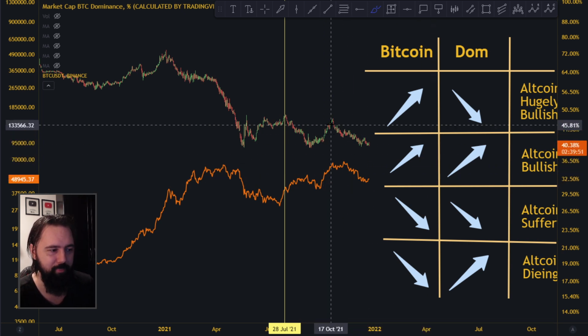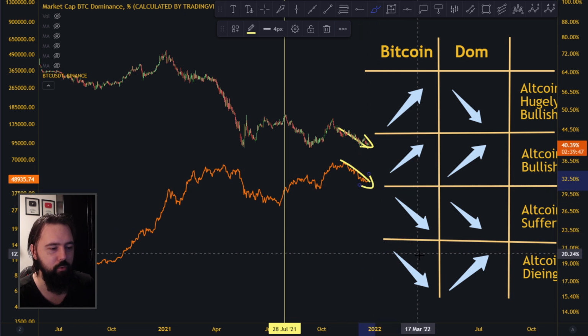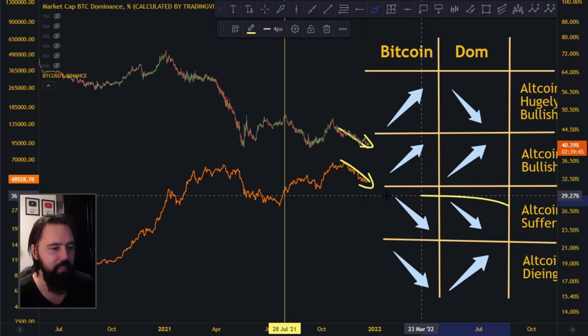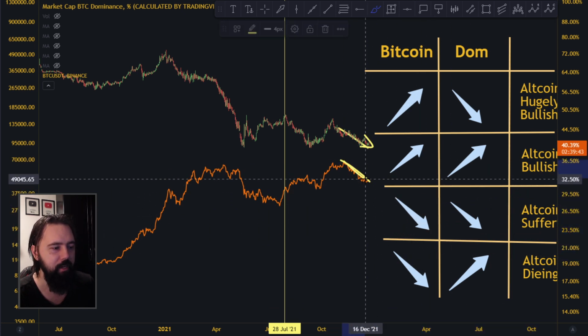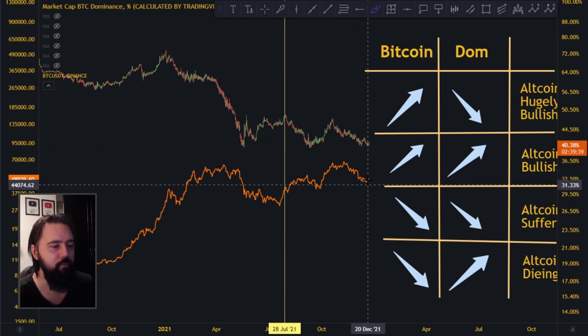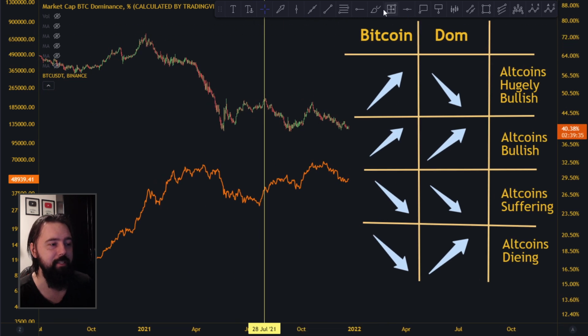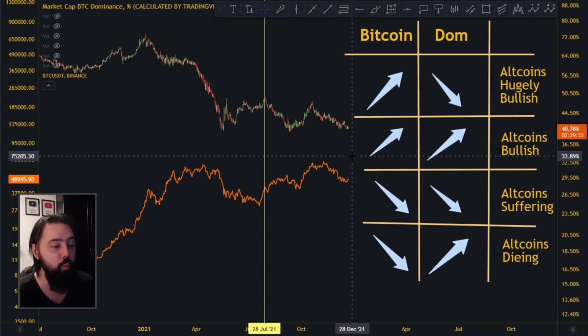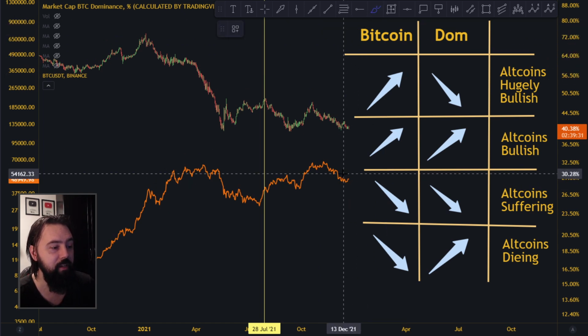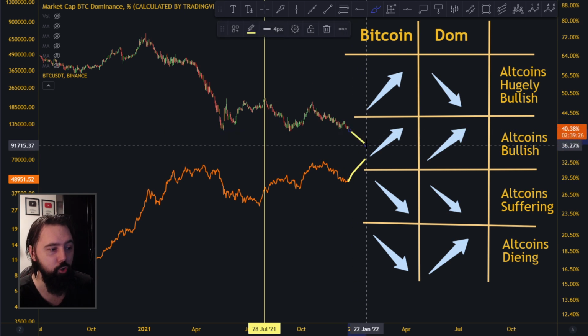And right now what's happening is Bitcoin is going towards the downside, and dominance is going towards the downside as well. So right now we have altcoins suffering, going down, and this is not the best case scenario for us, but that's what you get. So people are asking, hey man, when is the next alt season going to come? Well, what you want is Bitcoin going towards the upside, and dominance going towards the downside.